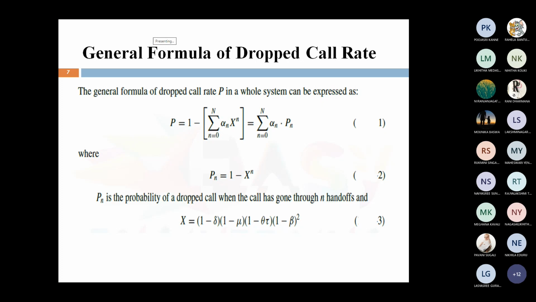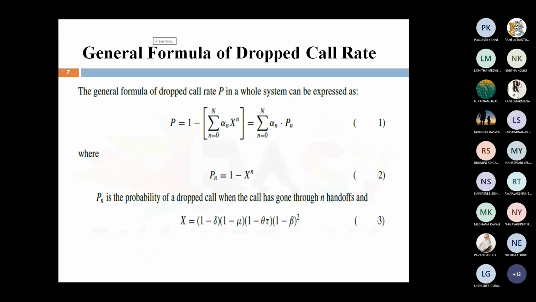Here again we can rewrite it as P equal to the summation of n equal to 0 to capital N of alpha n, Pn. What is Pn here? Pn is equal to 1 minus x power n. What is meant by x? x is equal to 1 minus delta, multiplied by 1 minus mu, multiplied by 1 minus theta tau, multiplied by 1 minus beta whole square. That is the x value.